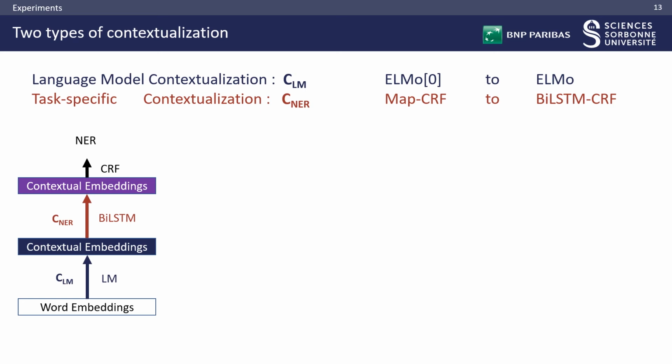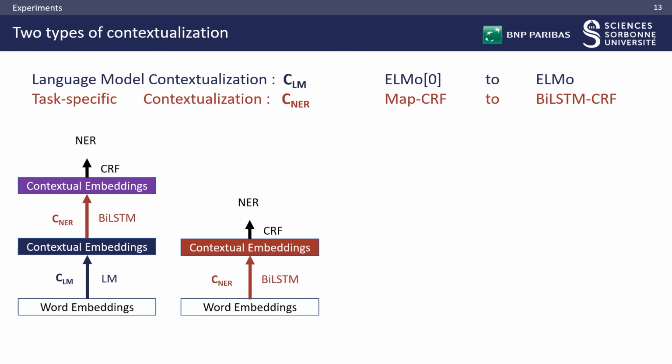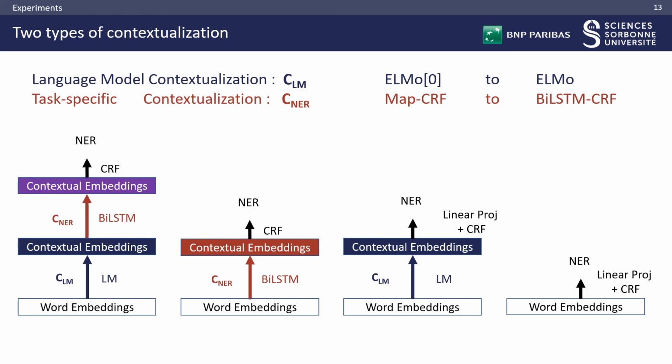In order to disentangle both effects, we introduce two settings to remove each of them. First, ELMo0 is the non-contextual representation of ELMo, which enables us to remove the contextualization from the language model. Second, we replace the NER BLSTM by a linear projection in the BLSTM-CRF model to separate the effect of NER contextualization. We do this for ELMo and not BERT or Flair, mostly because ELMo's representations are natively word level.